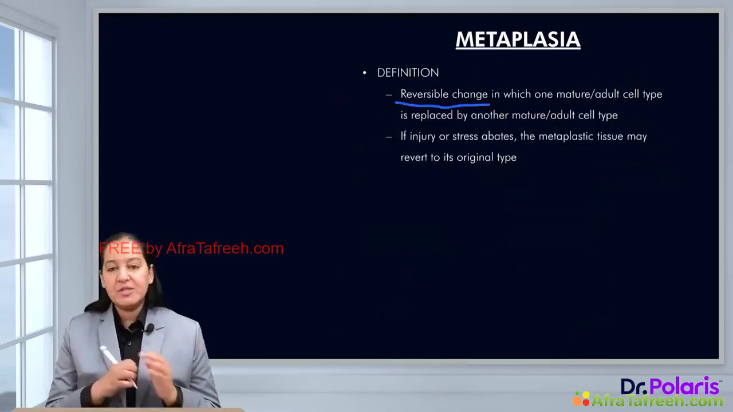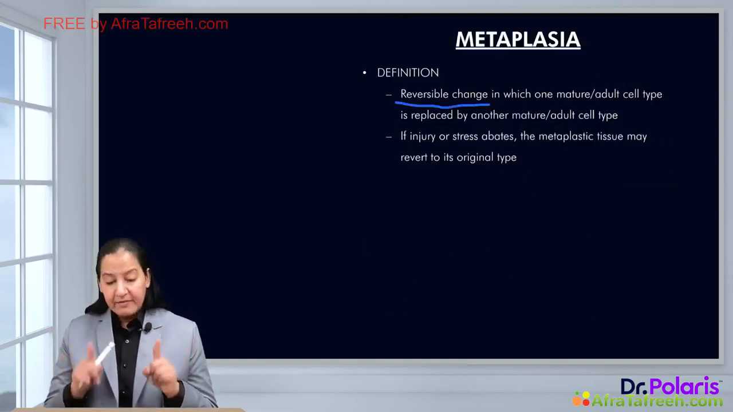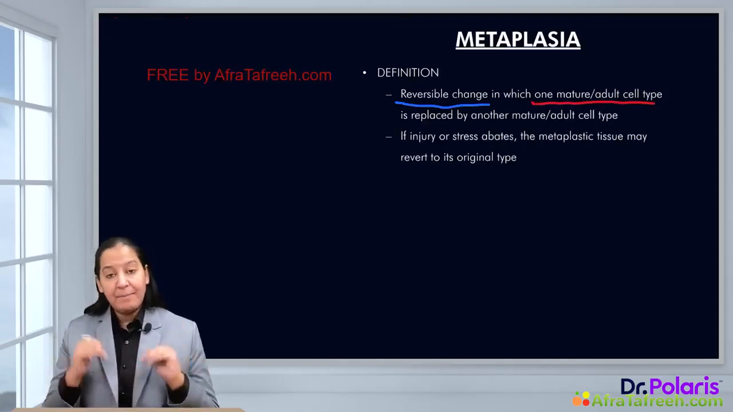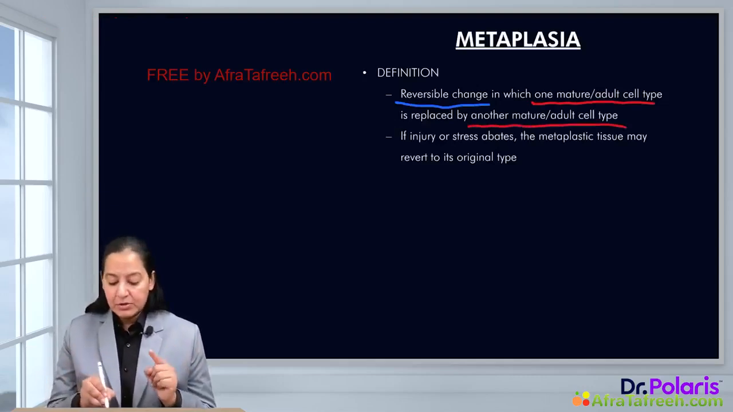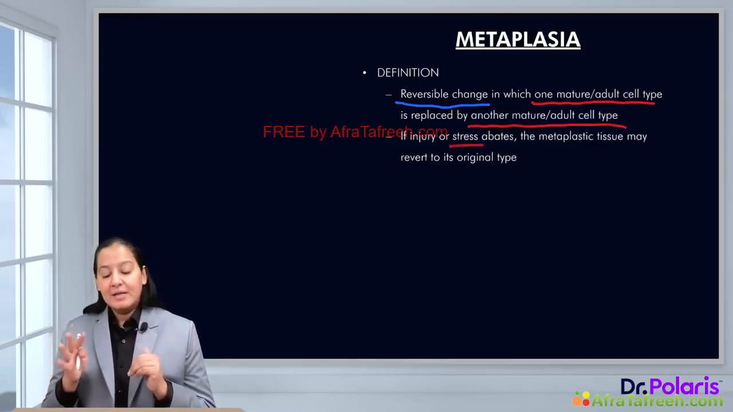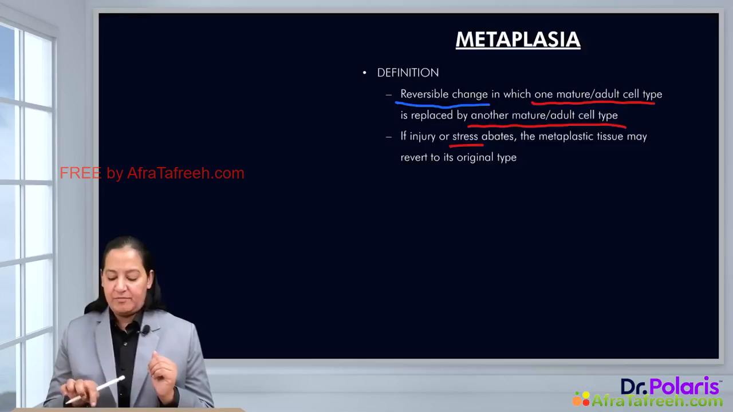So, of course, all adaptations are reversible. So this metaplasia is also reversible. It is a reversible change in which one type of mature or adult cell is replaced by another type of mature or adult cell in response to stress. If the stress is removed, if the stress is ablated, the metaplastic tissue reverts back to the normal tissue. That is the definition of metaplasia.